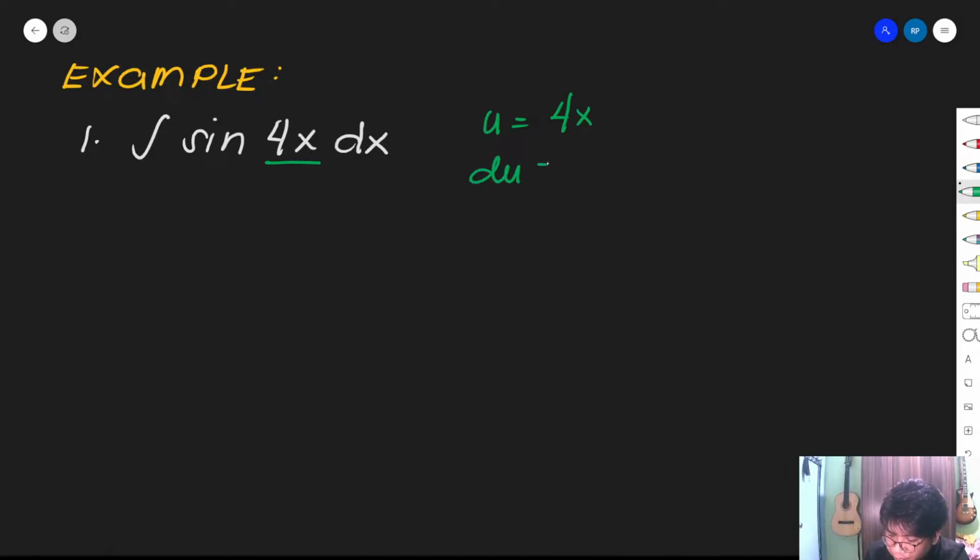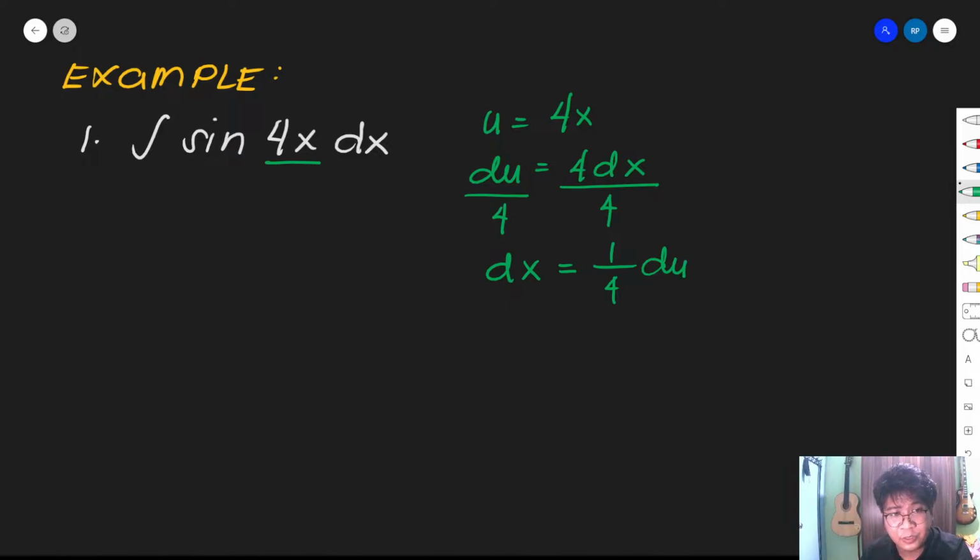Therefore, du is equal to 4 dx, no? So the differential of our 4x is 4 dx. And since dx lang yung meron tayo doon sa original integral natin, isa-separate lang natin yung 4. Okay? Para makuha natin equivalent ng dx, which is 1 over 4 du. So 1 over 4 is our neutralizing factor. So we have u, we have our du, so pwede na natin i-substitute.